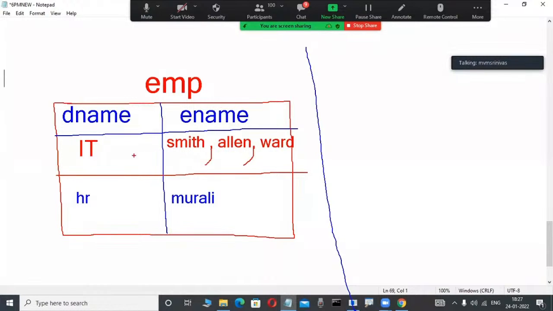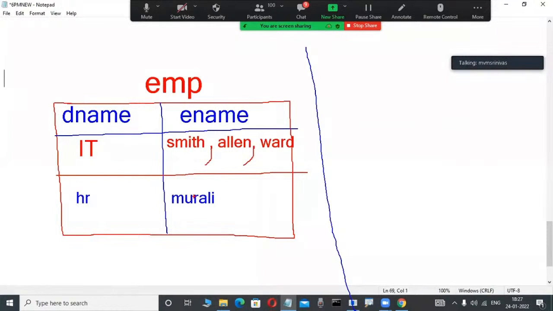Why? Because in any relational data model product, data is represented in the format of a table, and tables also follow some rules. What is that? In this table, this is a cell, this is another cell, and this is another cell. But every cell has a single value. Here IT is a single value, there is no problem. HR is a single value, Murali is a single value, no problem. Data in each column should be atomic. That is a rule.